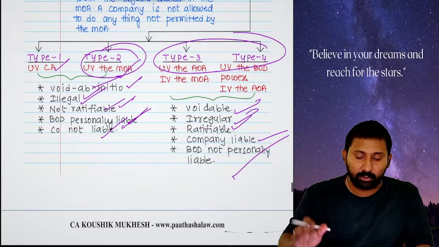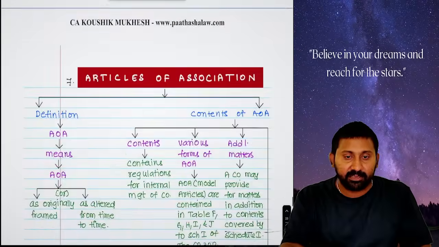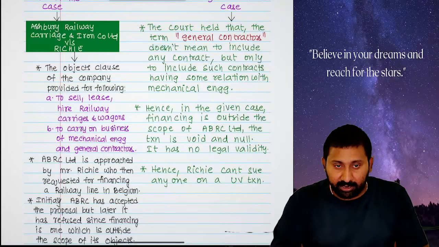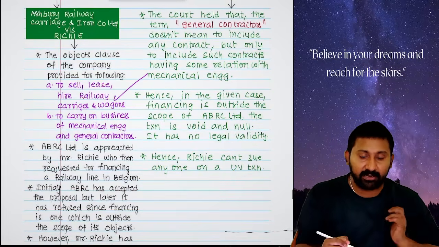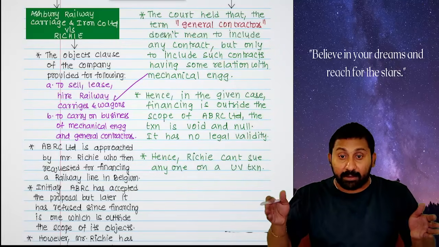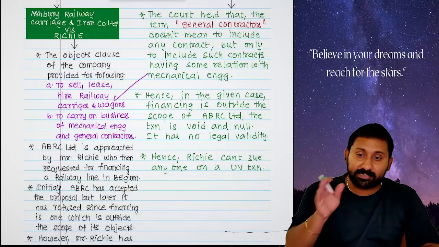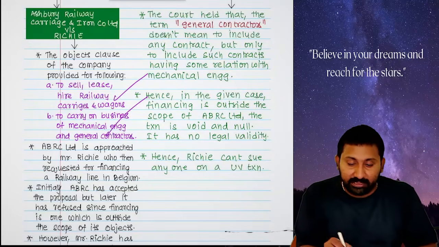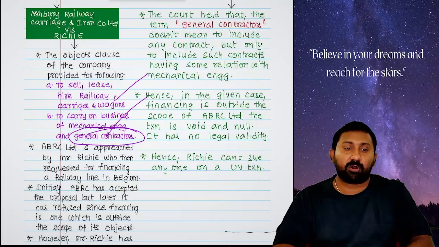Okay. So there is one case law: Ashbury Railway Carriage Company versus Ritchie. In this case law, there is a company called Ashbury Railway Company. That company is involved in selling and leasing of railway carriages and wagons. Bogies and compartments, they will manufacture that, and any repairs and maintenance also they will do. Okay, these are the objects of that company. They are mechanical engineers and general contractors.